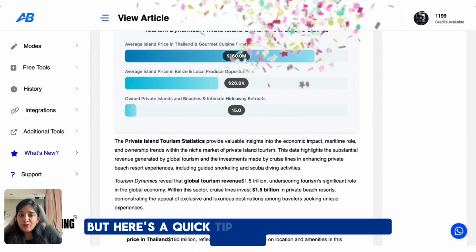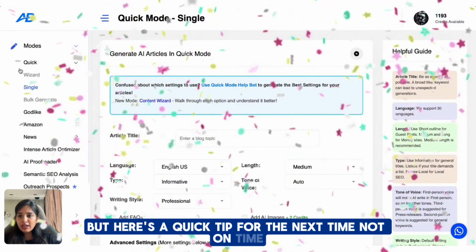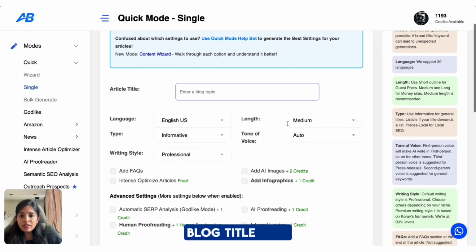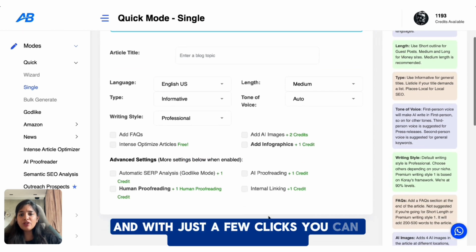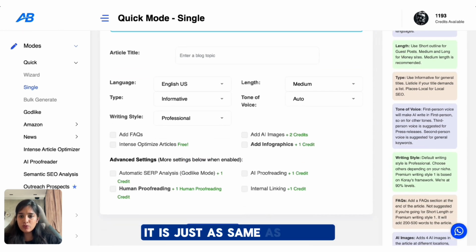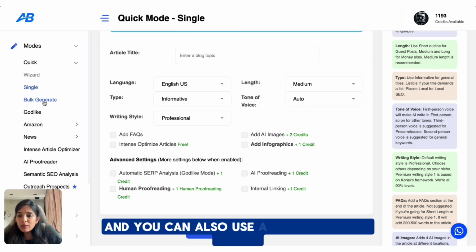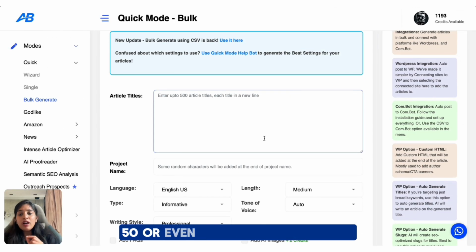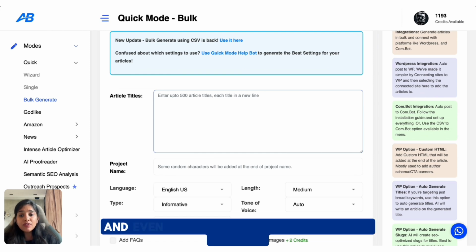But here's a quick tip for the next time. If you're short on time, just go on quick and single. Just type in your blog title here, and with just a few clicks you can generate an article. It is just the same as Wizard. And you can also use a bulk generate option where you can upload 10, 50 or even 100 titles at once, and Autoblogging creates them all and even auto posts them to WordPress directly.